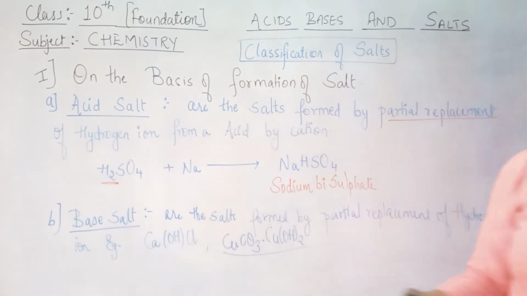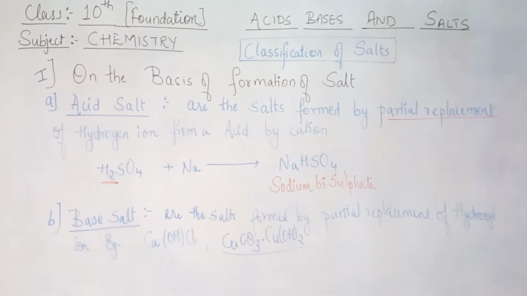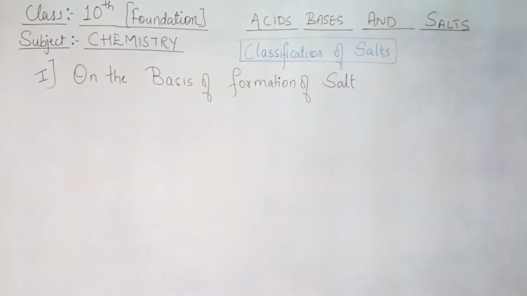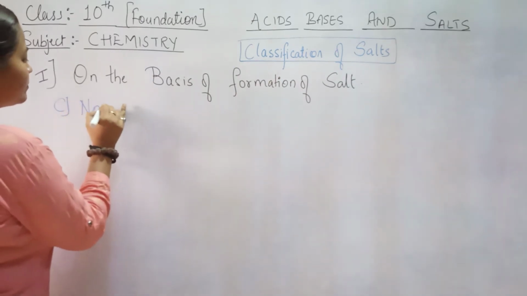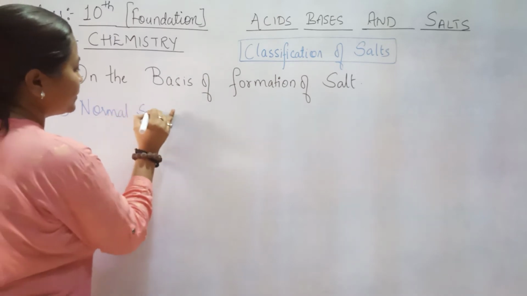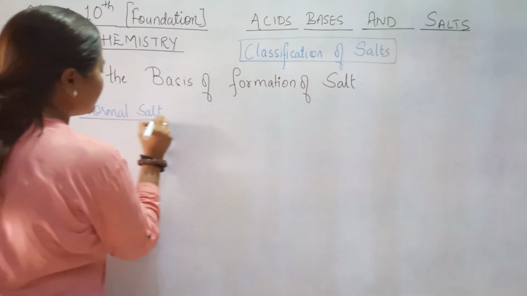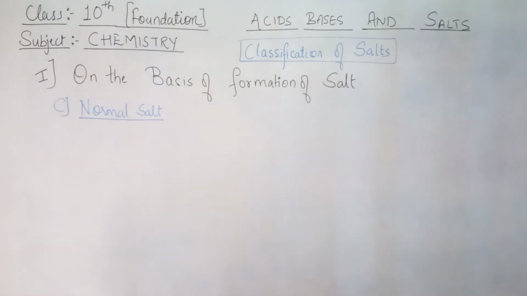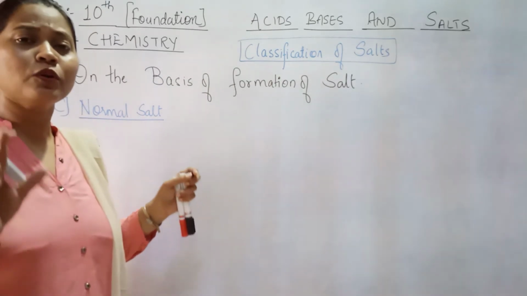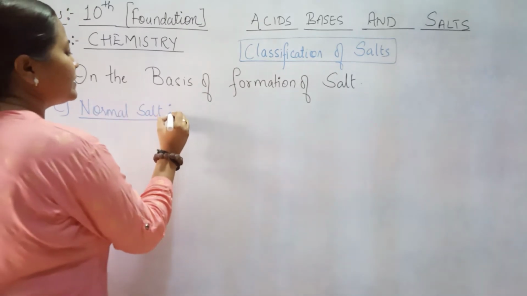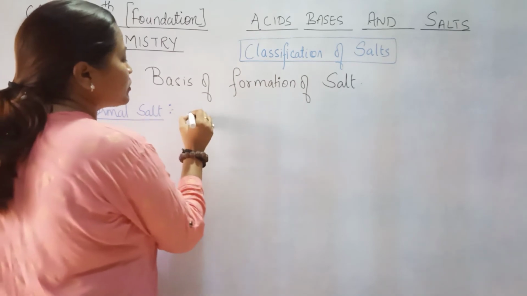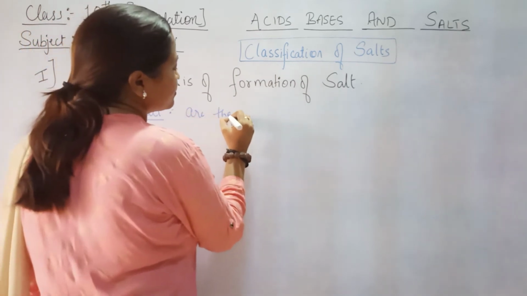Clear? The third category according to the formation of salt is normal salt. Let's quickly go through it. Normal salt. The name itself suggests a salt which is completely ionized or normal in nature. It is neither an acid nor a base. Clear? So normal salts are the salts